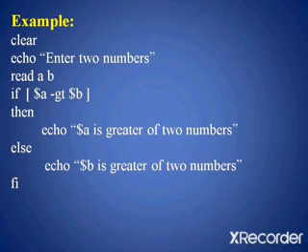For example, if the user enters the value of a as 10 and the value of b as 20, then a is not greater than b. Hence it will move to the else statement, and in the else statement we have written one echo statement, that is $b, which is 20 is the greater of two numbers. Then it will come out of the statement. So either one of the blocks will be executed. Either the if block is executed or the else block will be executed in the if then else fi statement.